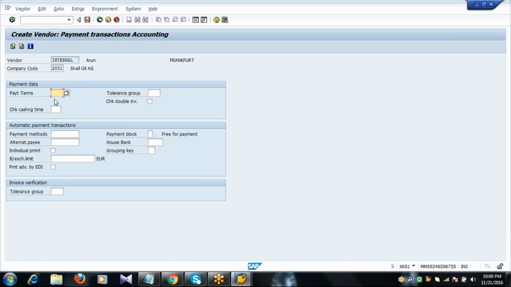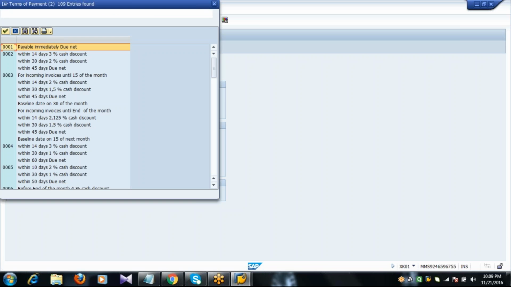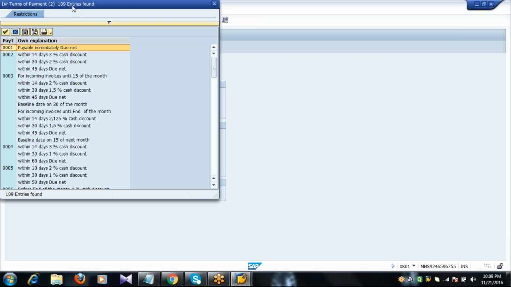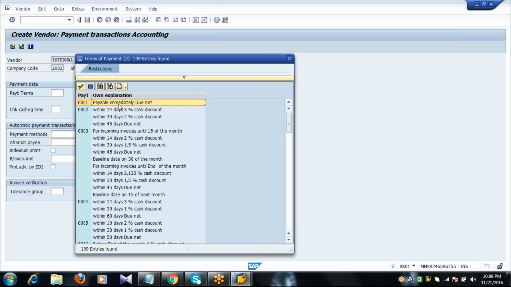So payment transaction accounting. If you want to do the payment terms, so 0001. So payable immediately. Payable immediately means the moment the supplier sends the material, release the payment. Suppose 0002. Suppose the company does the payment within 14 days, 3% of the discount. If it's 30 days, 2% of discount, like this.